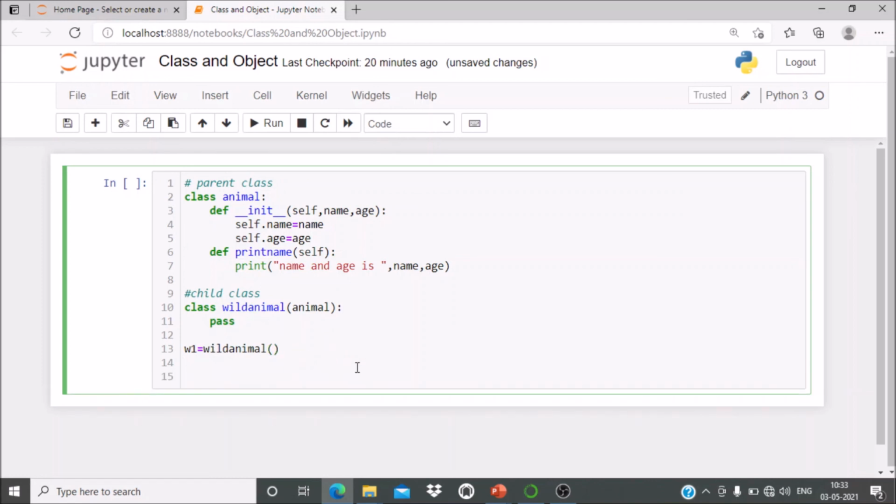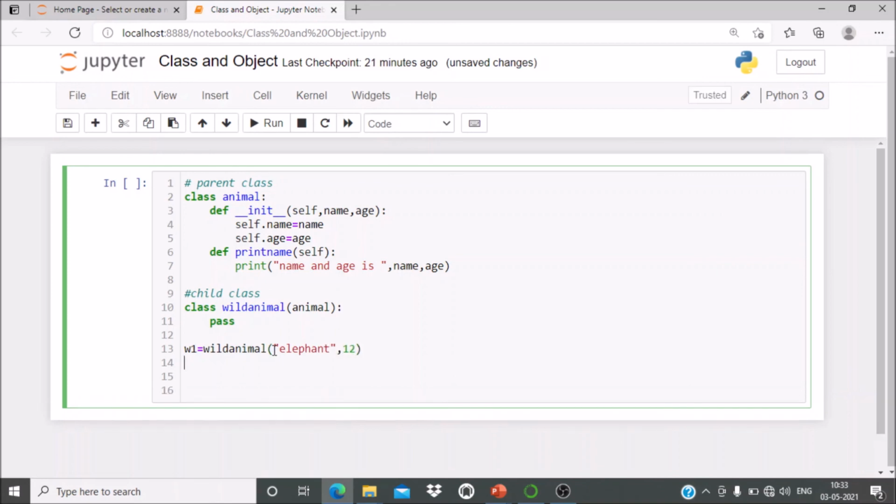After creating the object, we have to pass the name and age, for example elephant, 12 years. After that we'll call the method, w1.print_name. We'll see whether it works or not, because we have written nothing into the child class, only into the parent class.